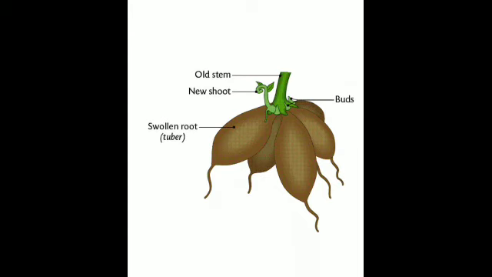Now vegetative propagation also takes place by roots. You have certain examples like the sweet potato, dahlia, asparagus, carrot, tamarind. The most commonly used are of course sweet potato and carrot. They are swollen.